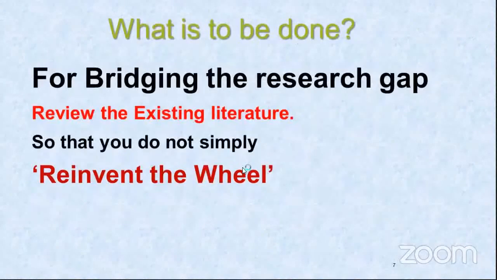What is to be done? For bridging the research gap, you have to do a review of existing literature so that you do not simply reinvent the wheel. The first and foremost step of identifying the research gap, which is the crux of your research work, is doing a review of existing literature.